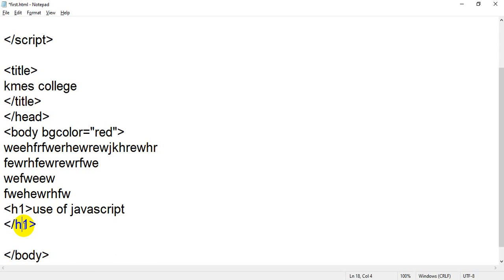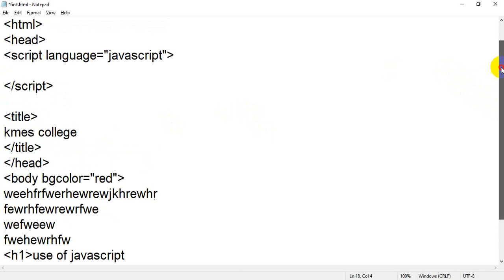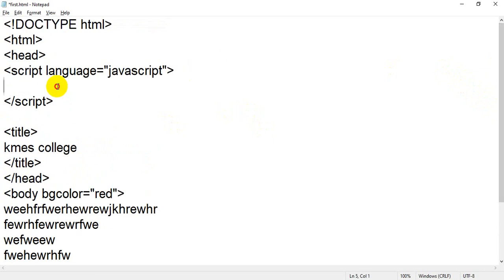What is the difference between HTML case sensitivity and JavaScript case sensitivity? Means HTML supports both types. You can write an HTML tag in small letters or capital letters, but there is a standard set by the W3C, the World Wide Web Consortium. Means you have to write your program or code on a certain standard. But in JavaScript, there is no chance for any error or any mistake.